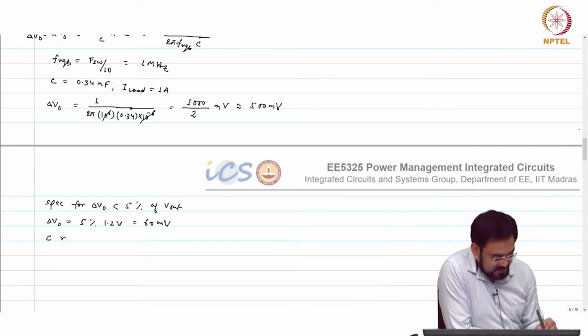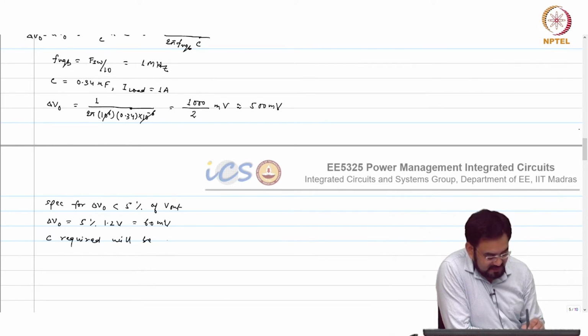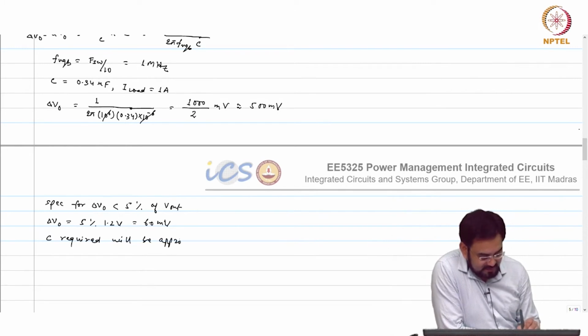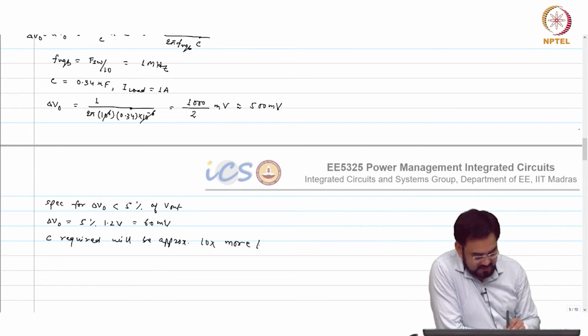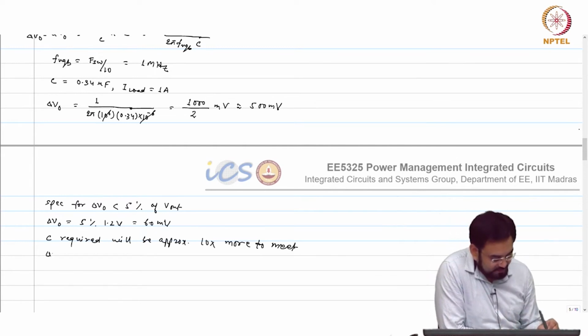So C required will be approximately 10x more to meet delta Vout less than 60 millivolt.